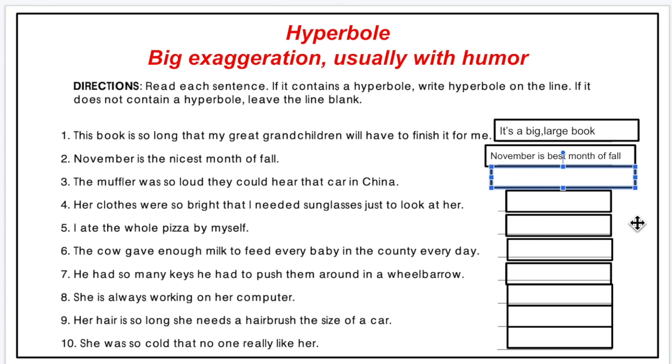The muffler was so loud that they could hear that car in China. Muffler is the tube where the exhaust gas comes out of the car. Basically it is the tube in the car where the burned fuel goes out. Every car has an exhaust tube where the smoke gets out. So basically it's telling us that the muffler is very loud. You can hear many cars out there making that loud noise like a racing car. So that's what it's talking about. It's saying that that car makes too much noise.